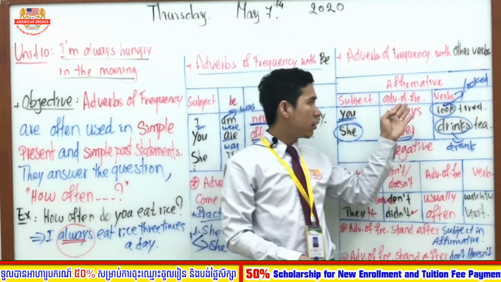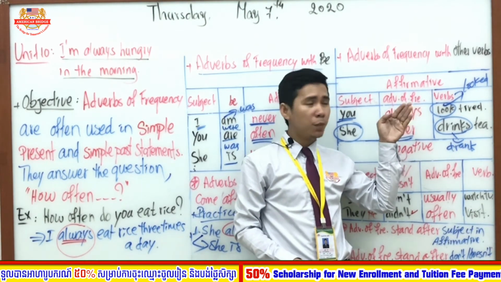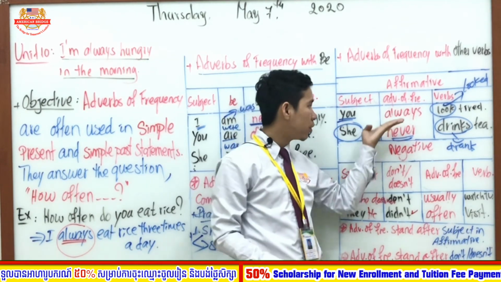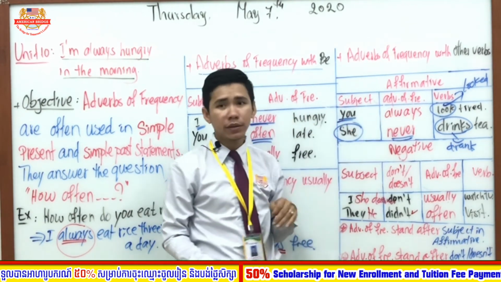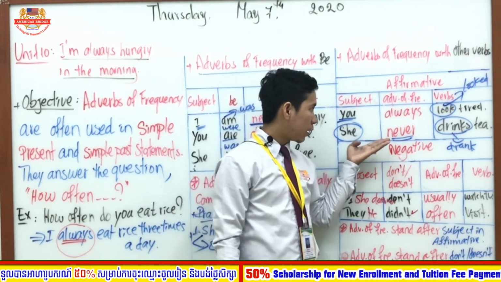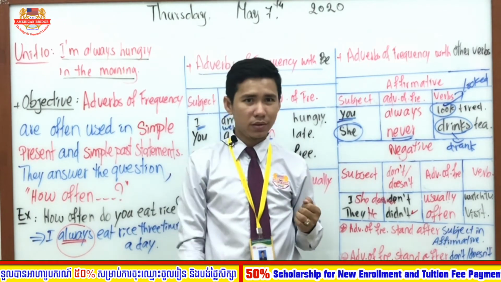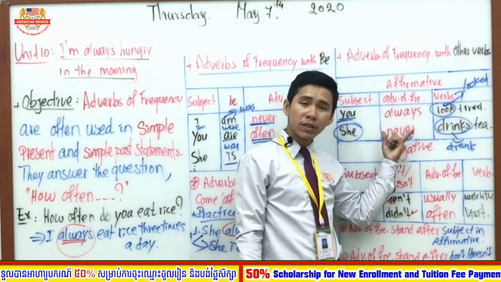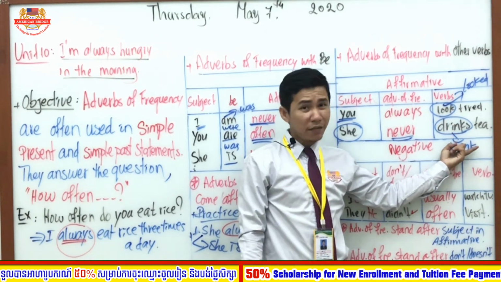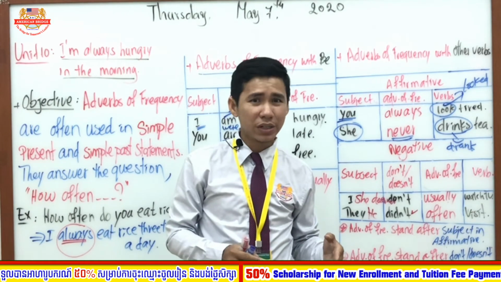But if you use the positive statement of present simple with I, you, they, okay, fine, the verb is normal. You just put the adverb of frequency after the subject. Okay. And here, if you want to use affirmative in simple past tense, for sure the adverb of frequency comes the same, but you have to change verb 1 to verb 2. And verb 2, there is no need to change anymore. Okay, verb 2 doesn't change anymore.